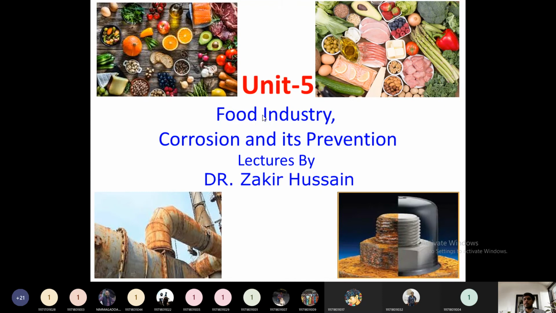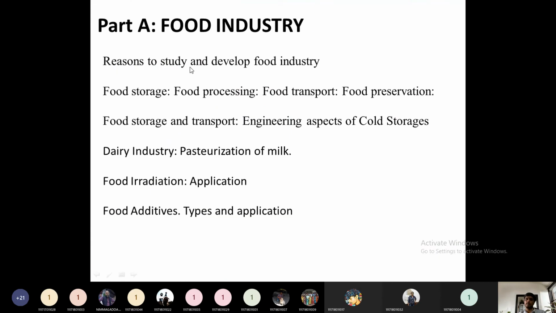And the food industry: major operations are food storage, food processing, food transport and food preservation. These four categories we have to discuss. The topics in part A will be the reasons to study and develop the food industry. Why do we have to study it? We all know India is an agrarian country, largely dependent on agricultural activities. The products coming from agriculture we have to preserve, store for a long time, increase their shelf life and make them reach the end user.